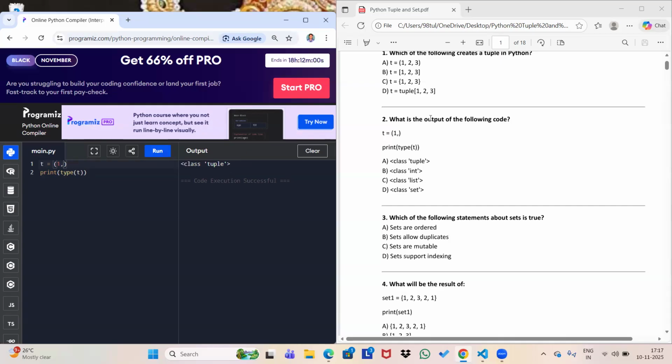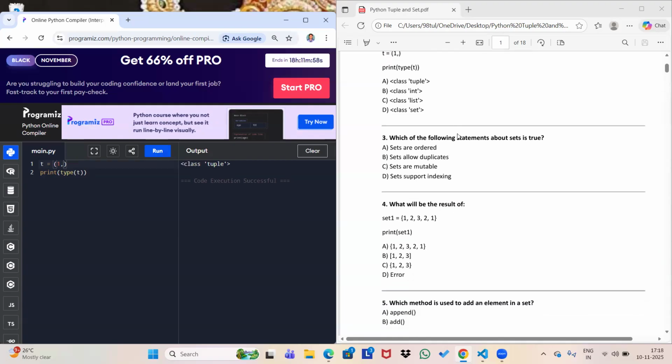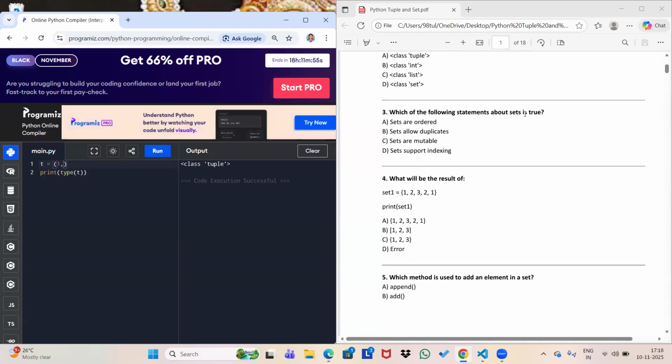So, okay, let's move to the third one, which is the question on sets. Let me tell you one thing about tuple. Tuple follows indexing, and also tuple is ordered because it is following indexing. So you know that this is following order. That's why you are getting indices. But set does not follow order, and set has no duplicate elements. I mean, set totally ignores duplicate elements.